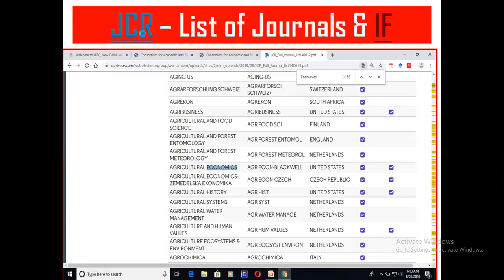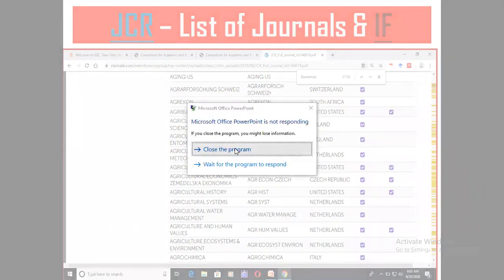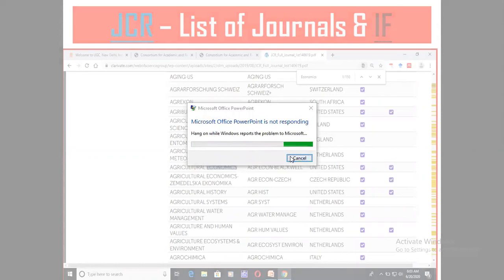I'm talking about the link page, not Google. The link is impact factor without any gap: impactfactorjournal.com.